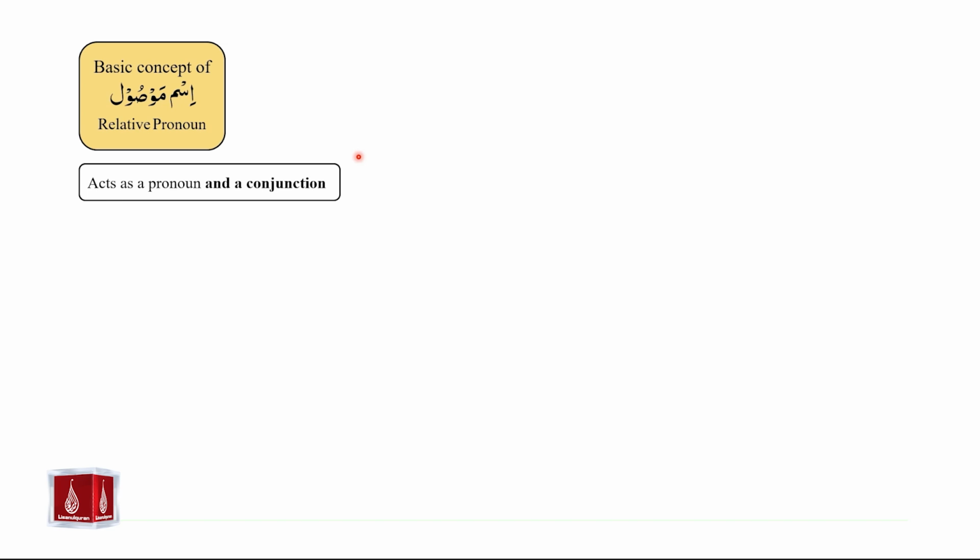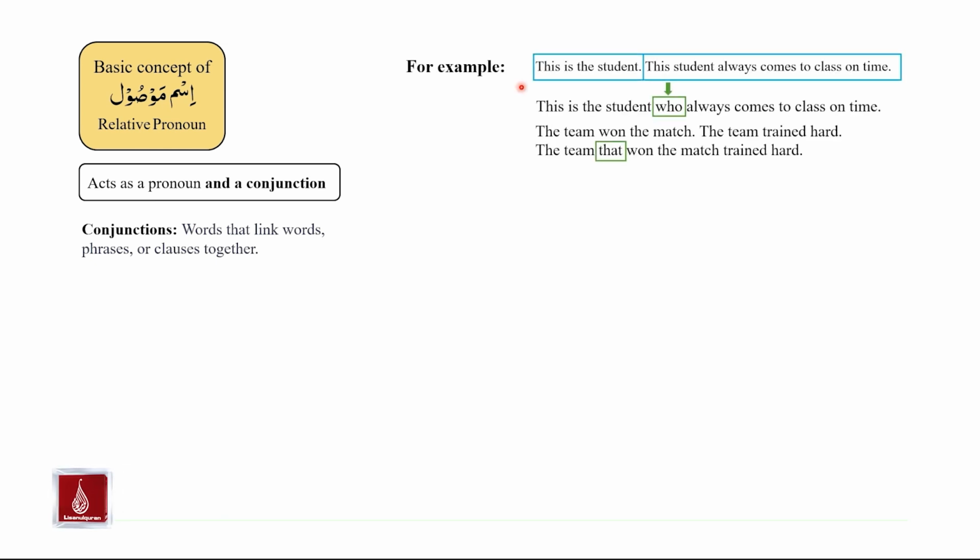A relative pronoun acts both as a pronoun and a conjunction. The simple definition of a conjunction is that conjunctions are words that link words, phrases, or clauses together. Let us look at some examples. Here we have an example of 2 sentences.